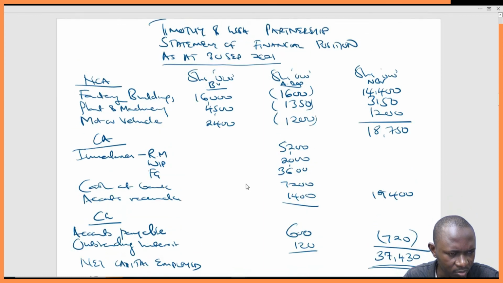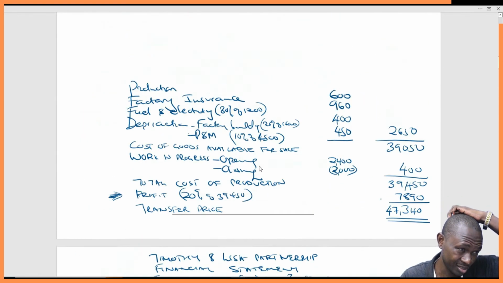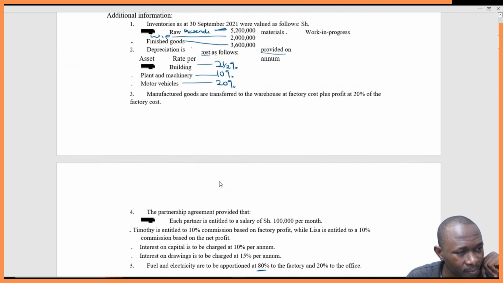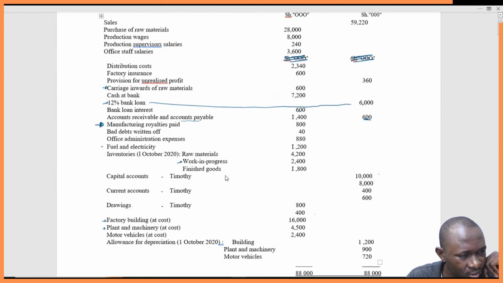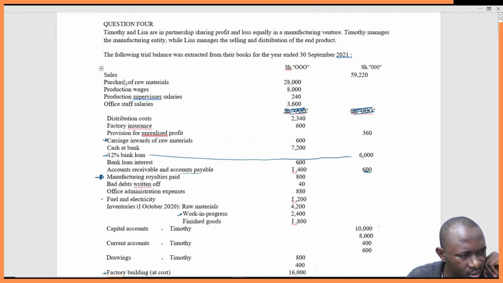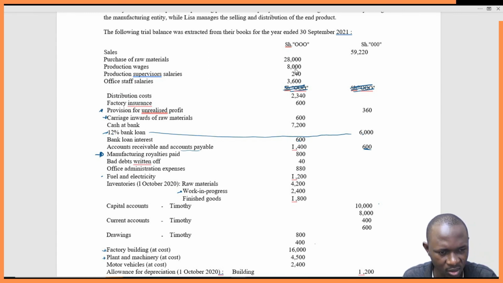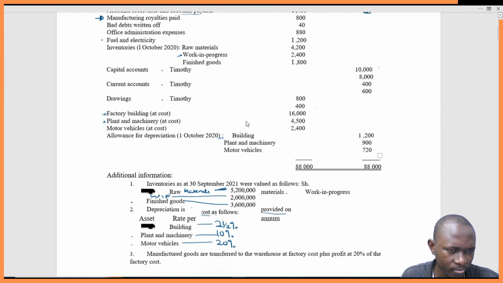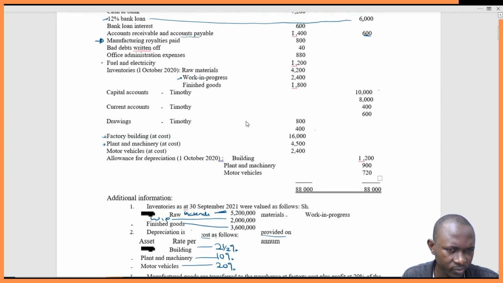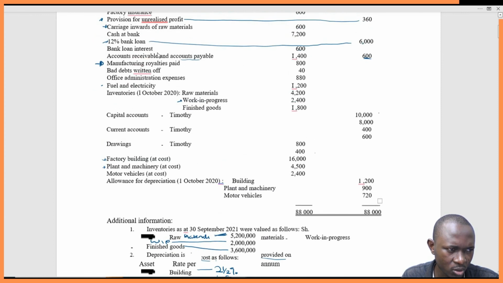Raw materials, there must be something that we left out. Let's check out what we could have left out. That is normal in accounts, but you need to be very keen. Sales, purchase, provision for unrealized profit. Did we factor this? How much is the provision for unrealized profit? Let's just check this. This was 360. Provision for unrealized profit is 360.